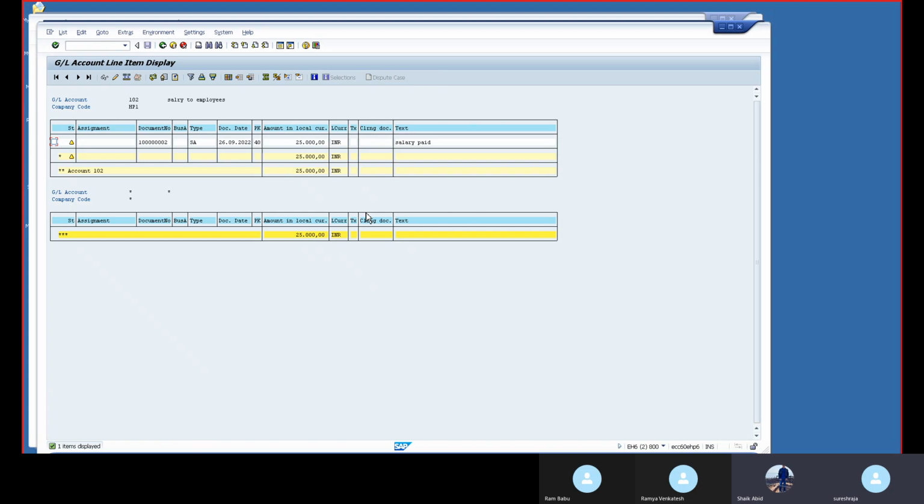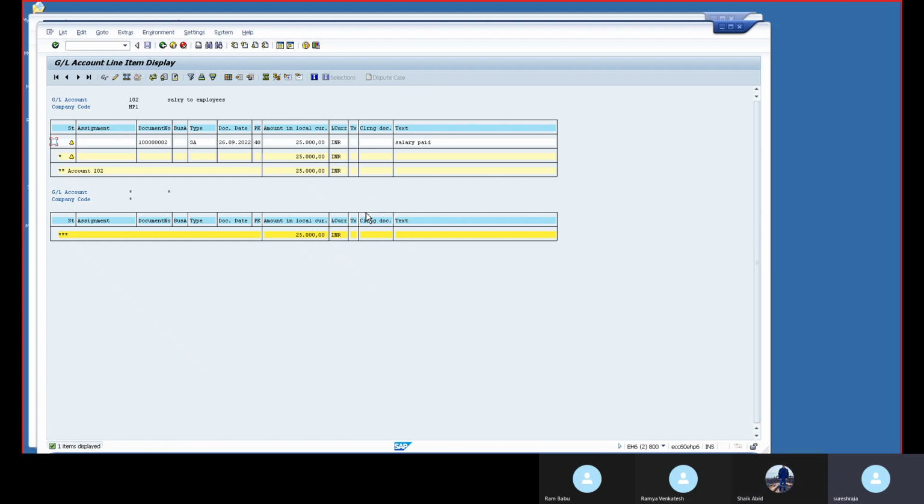Now what they have decided, okay, after 1 month, after 2 months, after 6 months, they have kept in one place. They want to do some changes for this entry. They have changed. Okay, now they want to post this one finally. We can post. Posting of parking document.